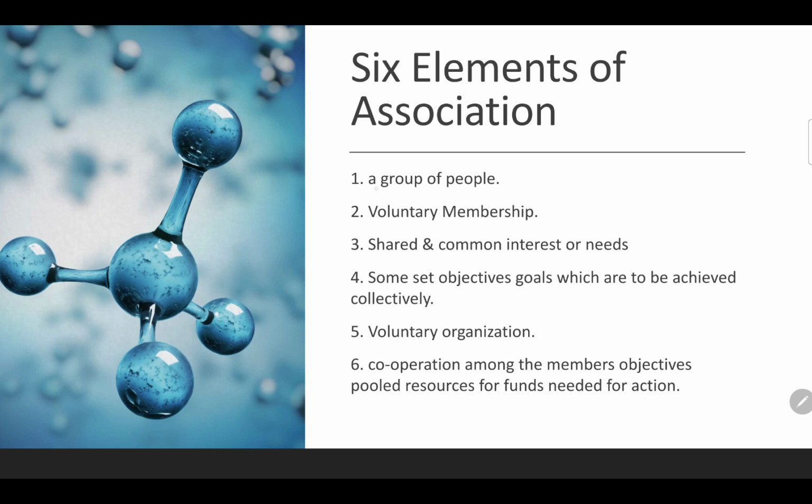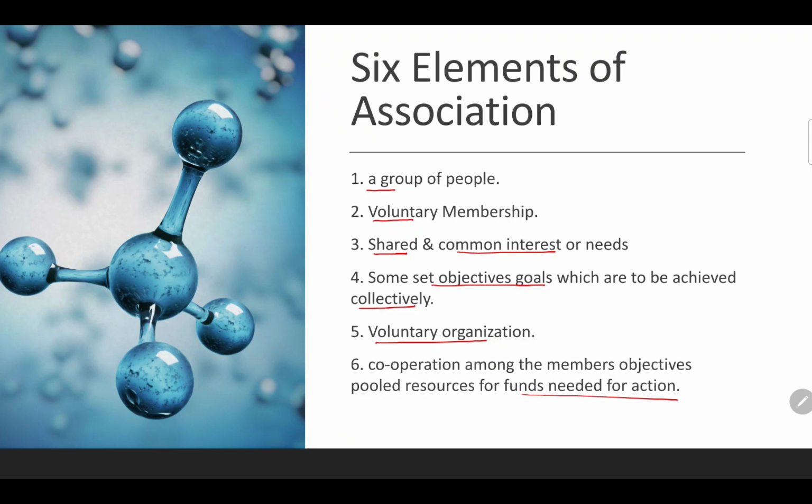Now there are six elements of association. Number one, a group of people. Number two, voluntary membership. Number three, shared and common interest or needs. Then set objectives or goals which are to be achieved collectively, voluntary organization, cooperation among the members, pooled resources or funds, and need for action. So these are the six elements there in association.